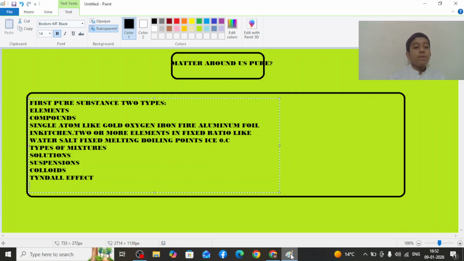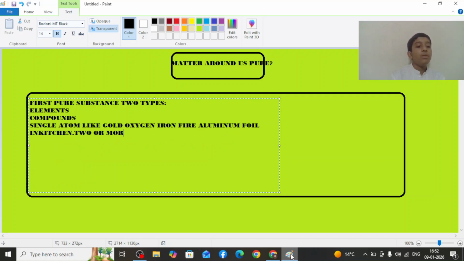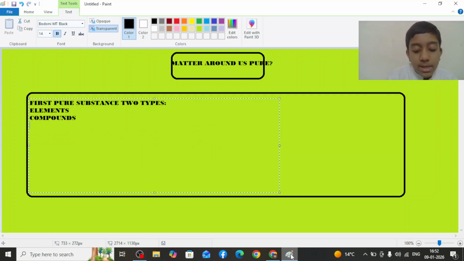Now, how do we separate mixtures? There are many methods, and I will explain them one by one. First is hand picking, used for removing bad fruits.